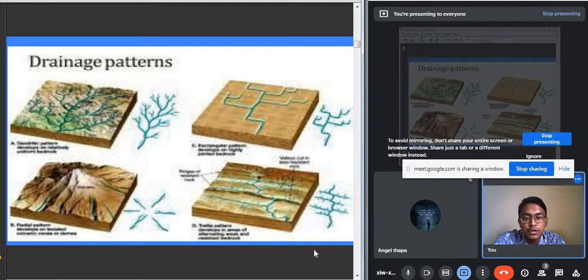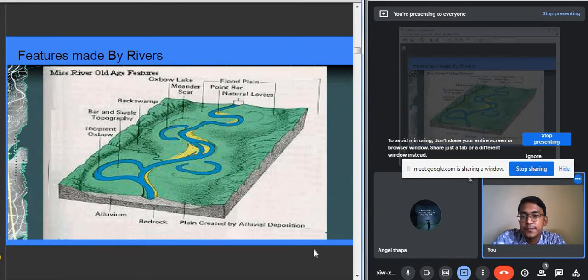So this is about the different types of drainage patterns which are formed by the rivers when they flow. So we came to know about the term drainage. What does the term drainage mean? We also came to know about the term drainage basin, water divide, river system, and we also discussed the different types of drainage pattern. Now, the next one.